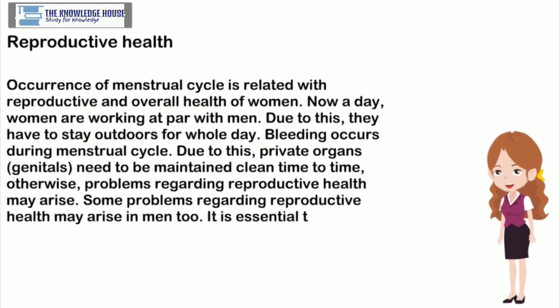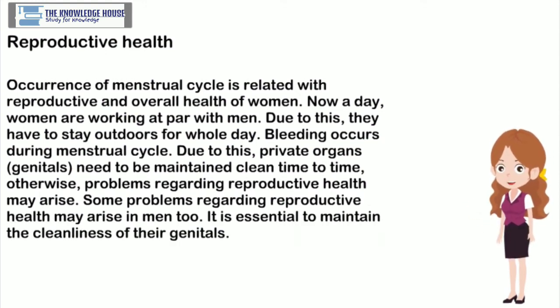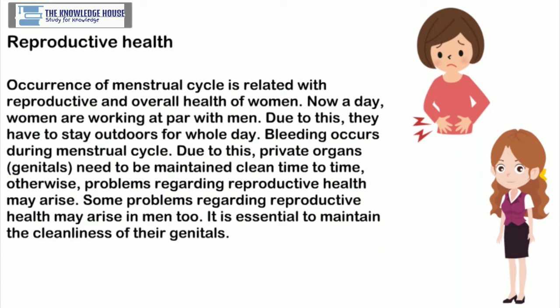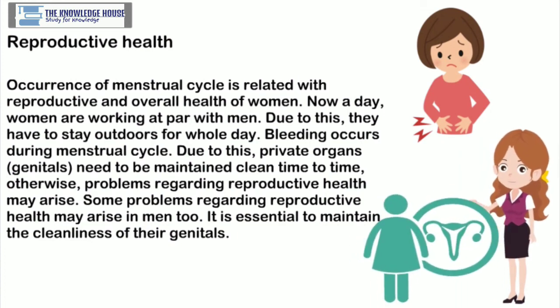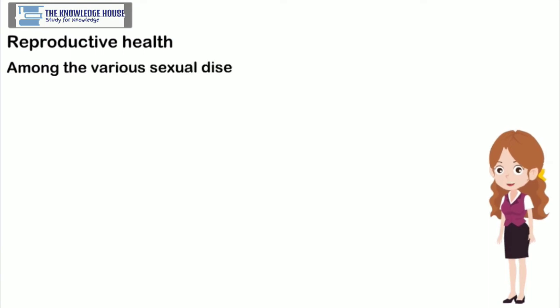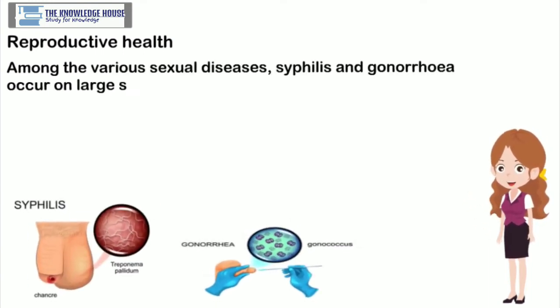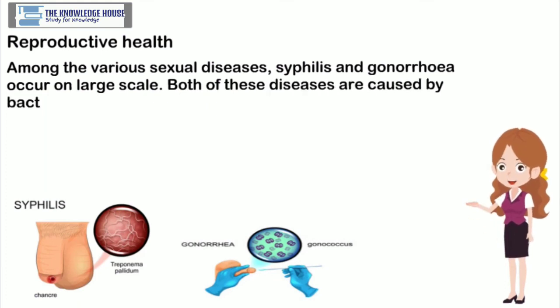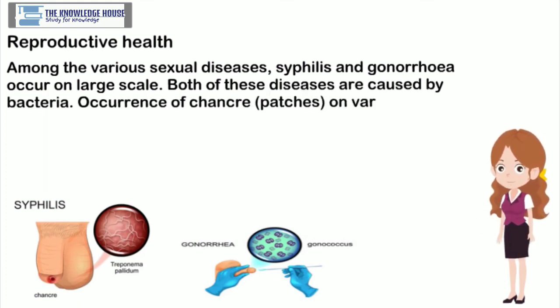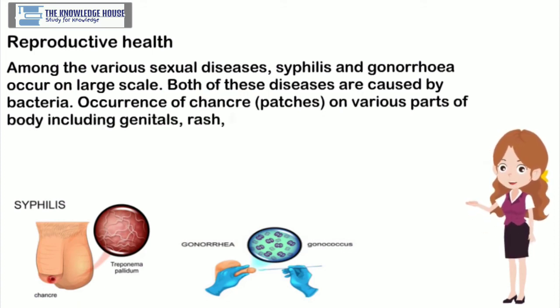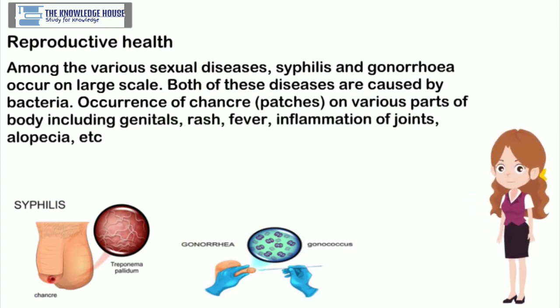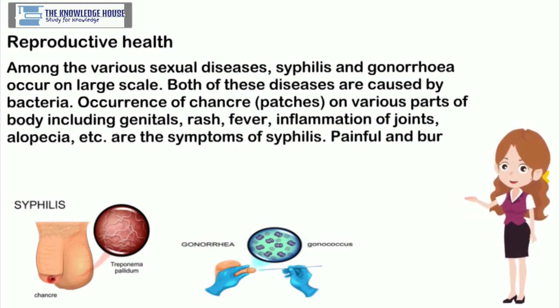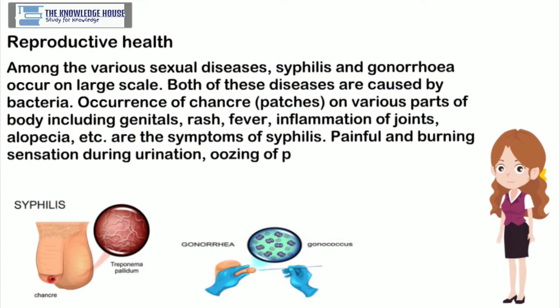Due to this, private organs, genitals, need to be kept clean from time to time, otherwise problems regarding reproductive health may arise. Some problems regarding reproductive health may arise in men too. It is essential to maintain the cleanliness of their genitals. Among the various sexual diseases, syphilis and gonorrhea occur on a large scale. Both of these diseases are caused by bacteria. Occurrence of chancre, patches, on various parts of the body including genitals, rash, fever, inflammation of joints, alopecia, etc. are the symptoms of syphilis.